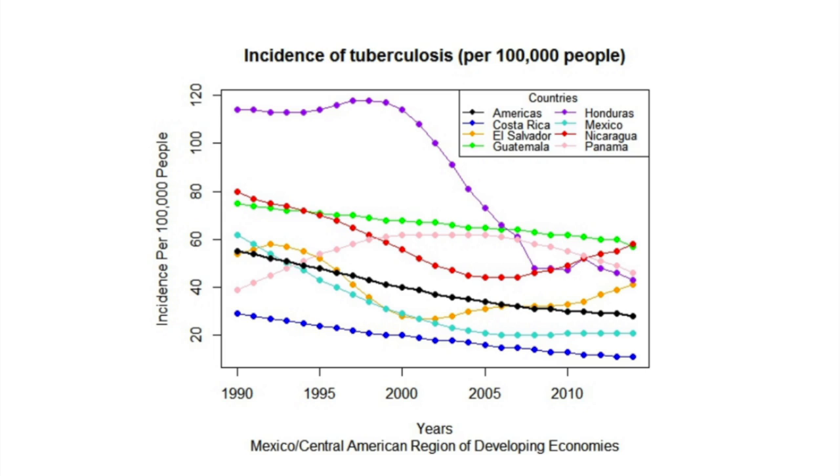This line plot represents the incidence of tuberculosis per 100,000 people for the same countries. Again, we see that Honduras had the highest drop of incidence, reflecting its highest drops in percentage of stunting and underweight children. The timing of when the drops occur seems to be around the year 1995. Additionally, we see that Costa Rica has the lowest incidence of tuberculosis.